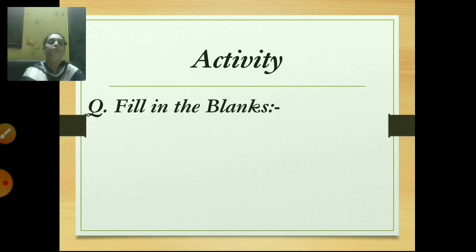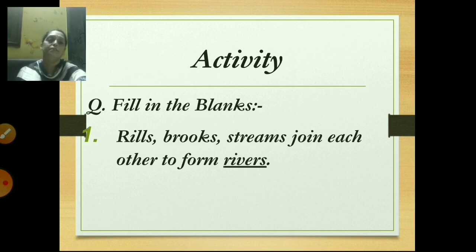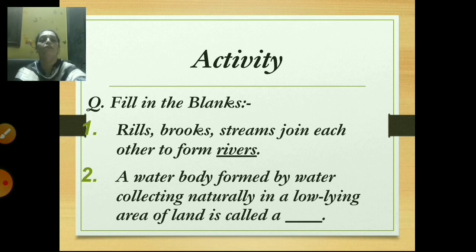Now activity, fill in the blanks. First, fill in the blank. Rills, brooks, streams join each other to form dash. What will be the answer? Yes, rivers. Very good. Second one, a water body formed by water collecting naturally in a low-lying area of land is called a dash. Lakes. Good.